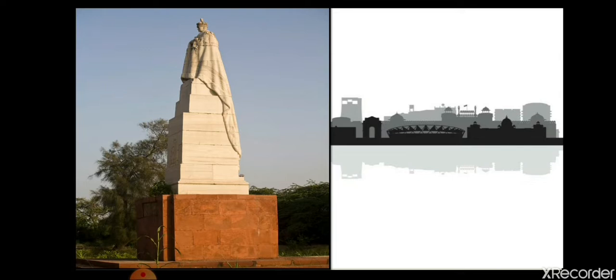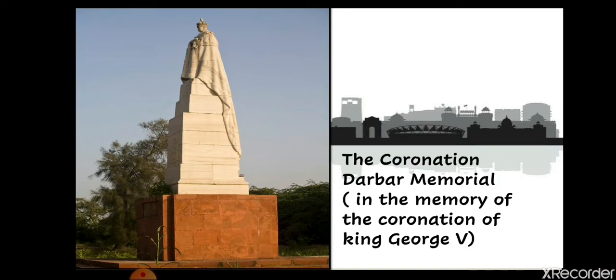When King George V became the ruler of England, the Britishers celebrated that occasion in India too, and in that memory they built this statue. This place is known as the Coronation Darbar Memorial. It is also known as Coronation Park.